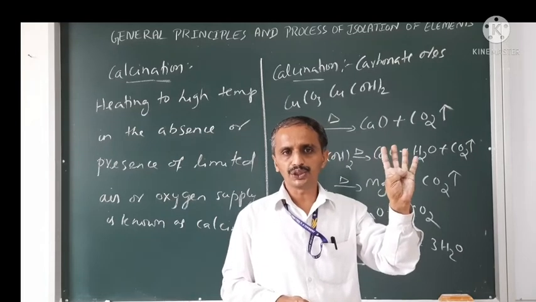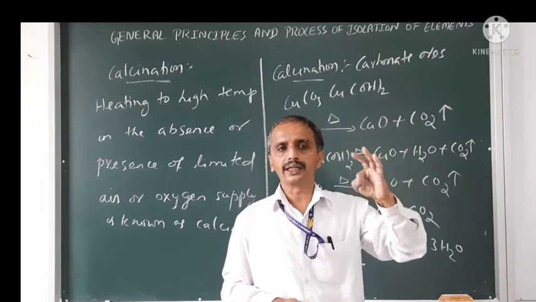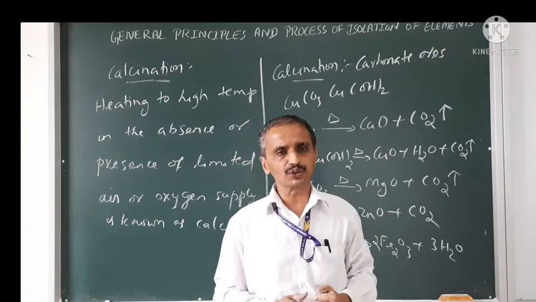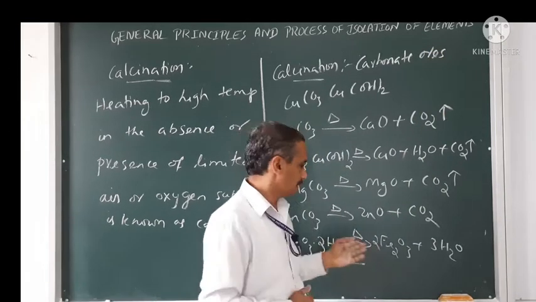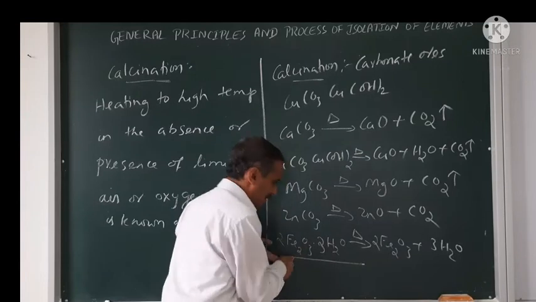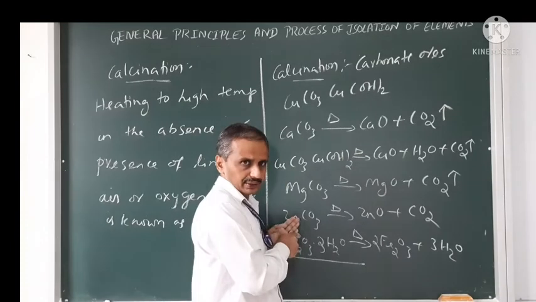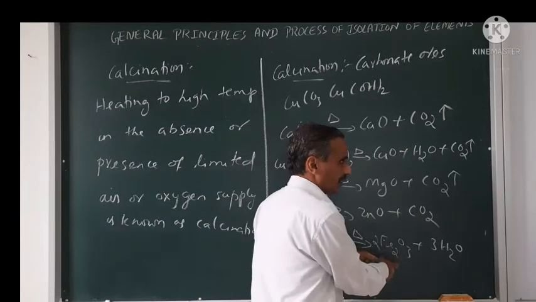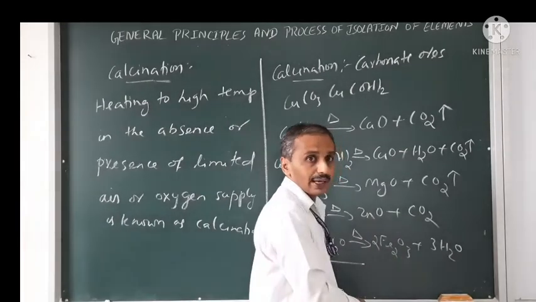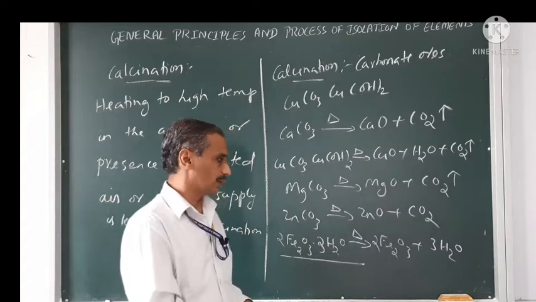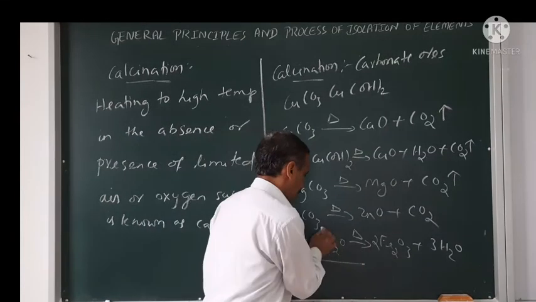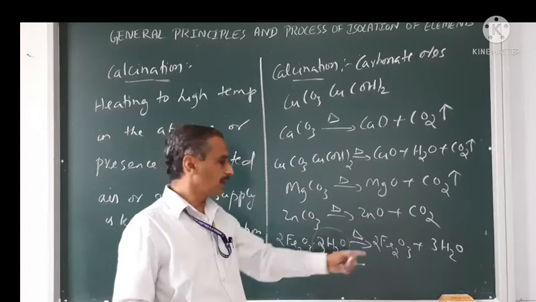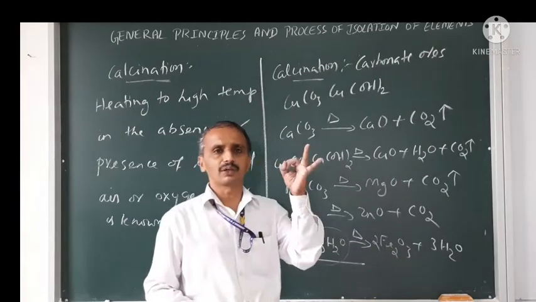So, moisture removed, volatile substances escape out. That is the second importance of this calcination process. Then, if hydrated oxides of any metals are there, they get converted into anhydrous oxide. The water content present in hydrated form will be removed. This is the third importance.